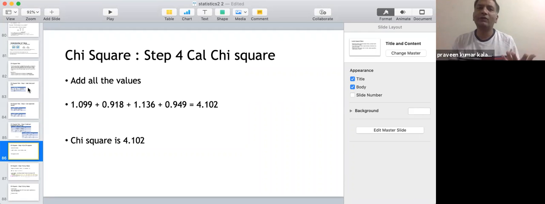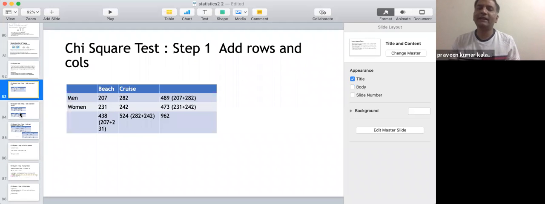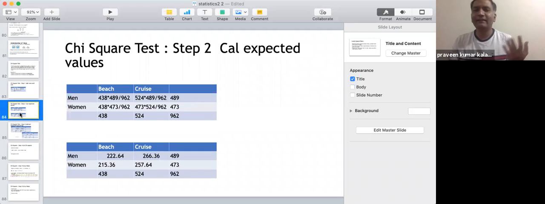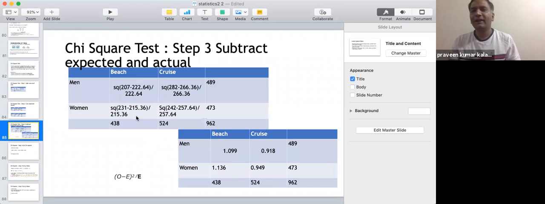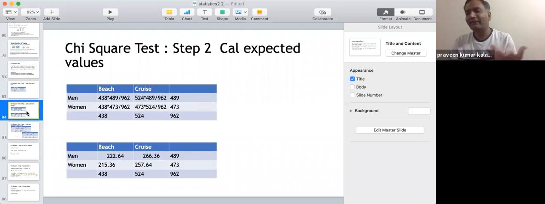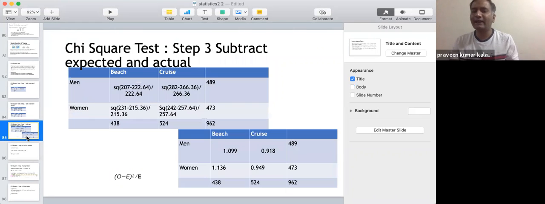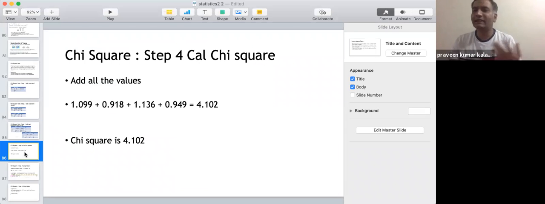Okay, so it's only 4 steps. First is a pretty easy step of just adding. The second is mixing up across columns and rows and then finding the expected value. The third thing is about the variance that you are actually finding out. And the fourth thing is about just adding it up and saying that this is the chi-square.